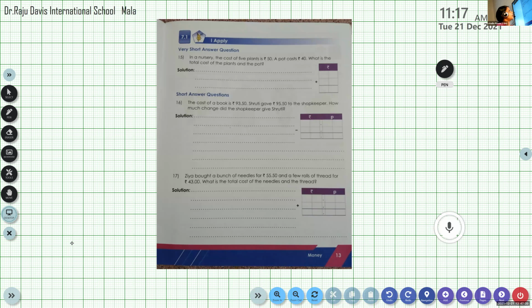Question number 17. We have to start question number 17. Ma'am, the page number is 30. Page number 13. Question number 17. Ma'am, can you show the 16th question answer?